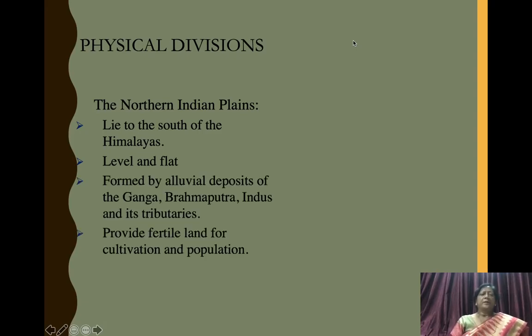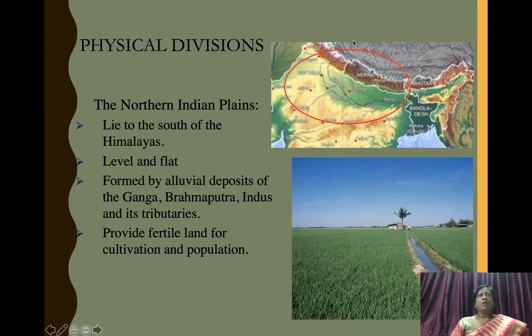The second physical division of India is the North Indian plains. They lie to the south of the Himalayas. Look here, students. You can see in the picture the northern Indian plains. They are level and flat. The northern plains are formed by alluvial deposits of the Ganga, Brahmaputra, Indus and its tributaries. They provide fertile land for cultivation and population.